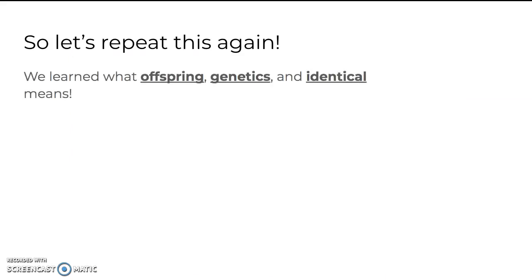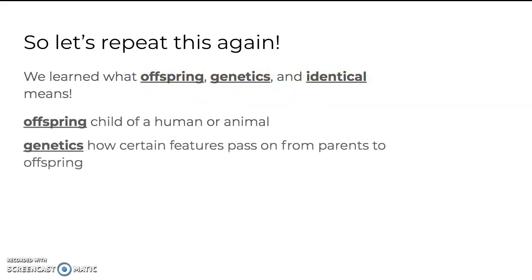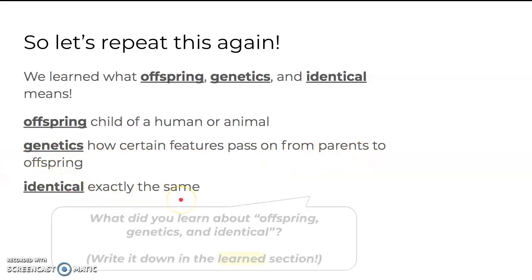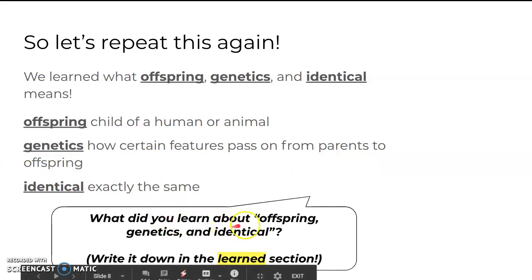We learned what offspring, genetics, and identical means. Offspring is a child of a human or animal. Genetics is how certain features pass on from parents to offspring. Identical means exactly the same. So what did you learn about offspring, genetics, and identical today? Make sure you go ahead and write that down in the Learn section.